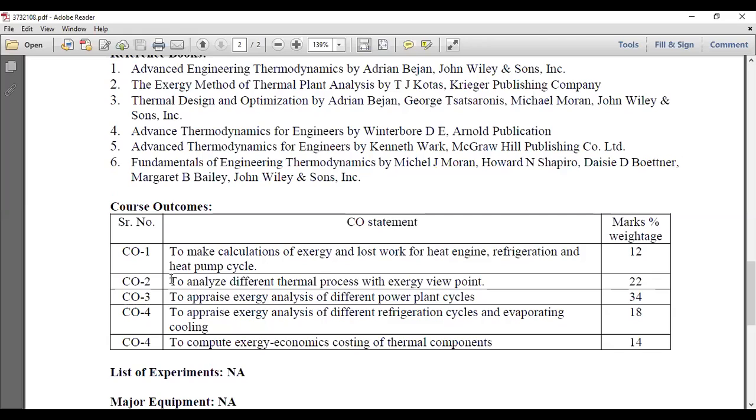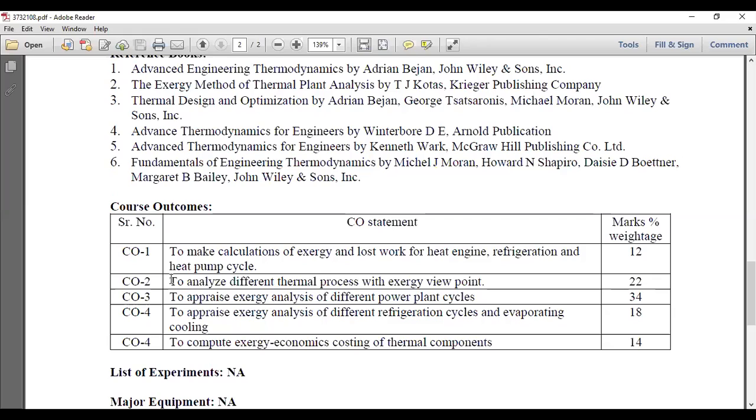The third course outcome is to appraise exergy analysis of different power plant cycles. Power plant is obviously related to thermal engineering. In a power plant there are various components like the condenser, boiler and turbine, where we get work from the expansion of the superheated steam.